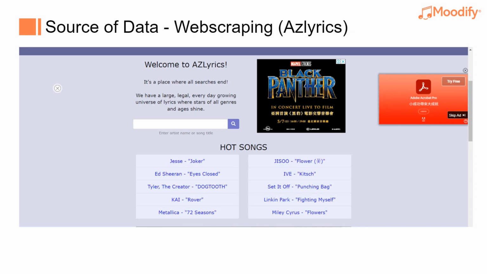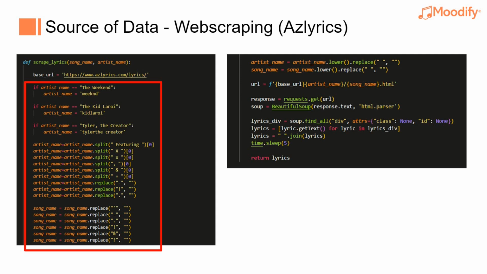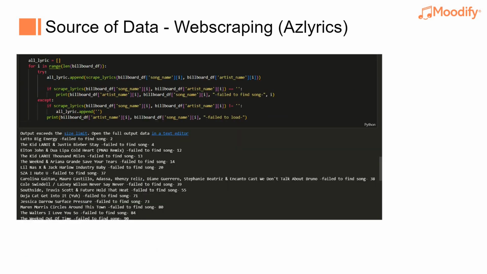Then we scrape song lyrics from the AZLyrics website. This is the function to scrape lyrics from the website. After inputting the song and artist name, we will get a link to each song's lyrics. It is worth mentioning that in the red box, we modify the song and artist name to fit into the URL format. And then we use a for loop to scrape every song's lyrics. Also, we print out songs that fail to be found on the website.